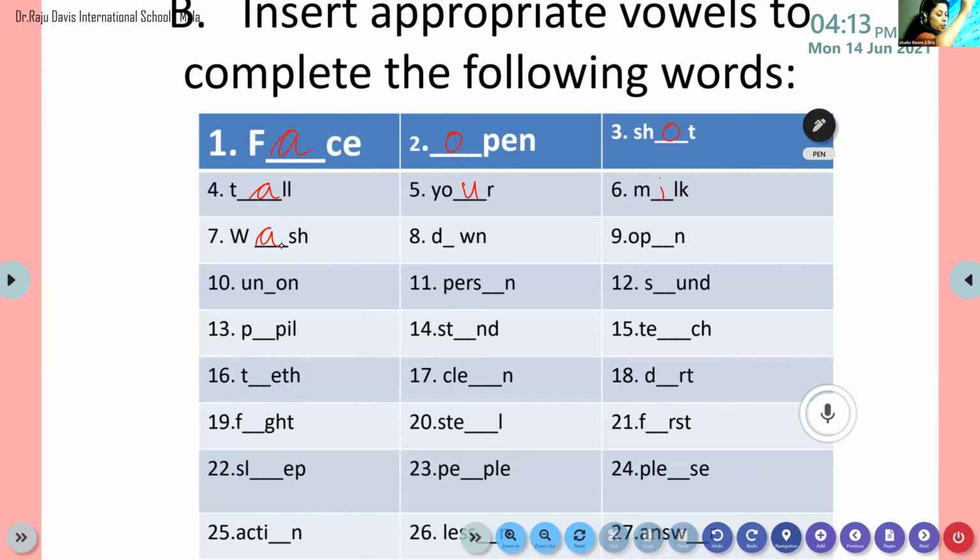Dia, come on, do the next word. I hope all of you have finished. If you have finished, we'll move on to the next word. Dia, come on, unmute it. I hope all of you are writing.